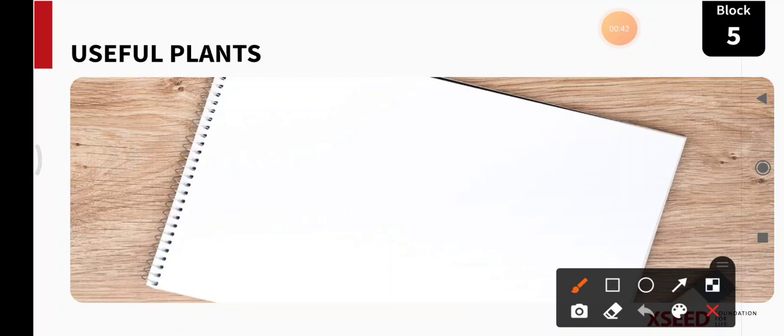In how many ways are plants useful to us? That is what we are going to learn. Right now we have books, notebooks, textbooks. We breathe pure air. We eat vegetables and grain. All of these are from the plants. Yes, even the paper on which you write is made from plants, right? Let's move further.